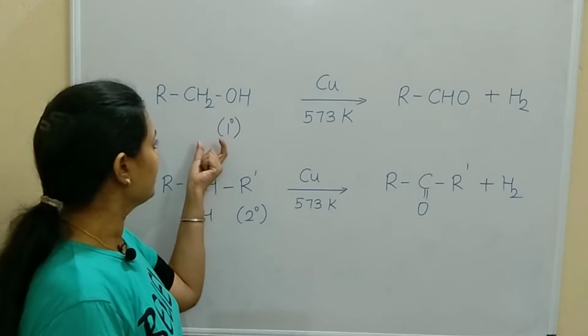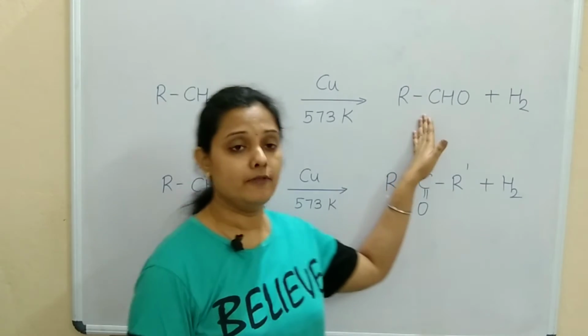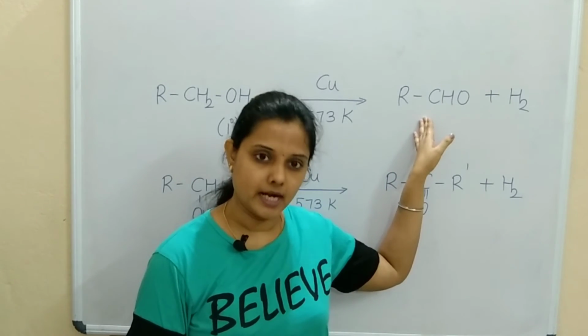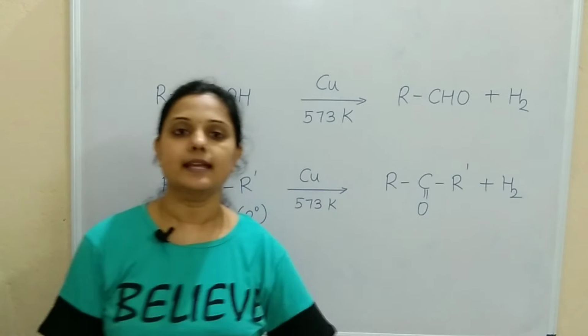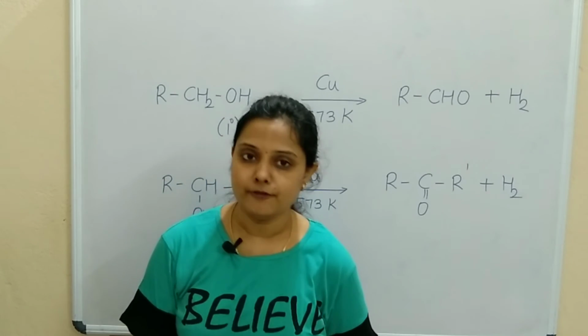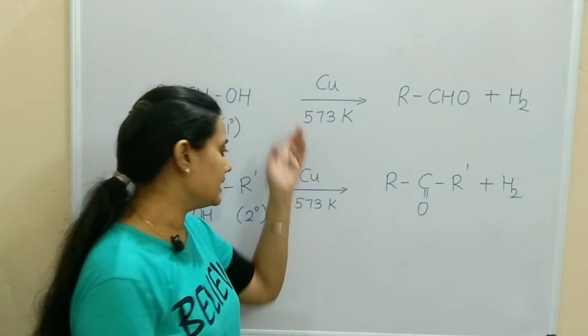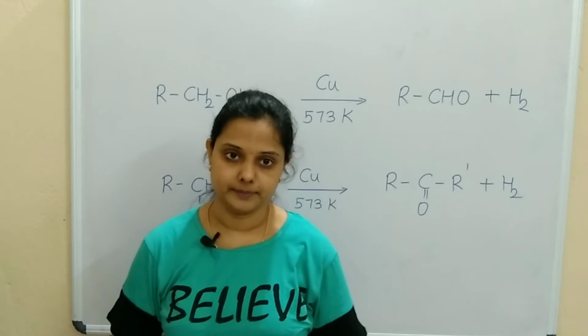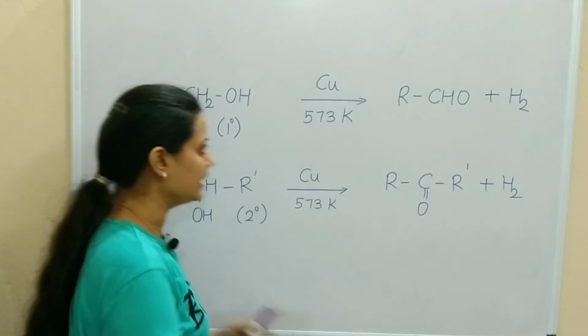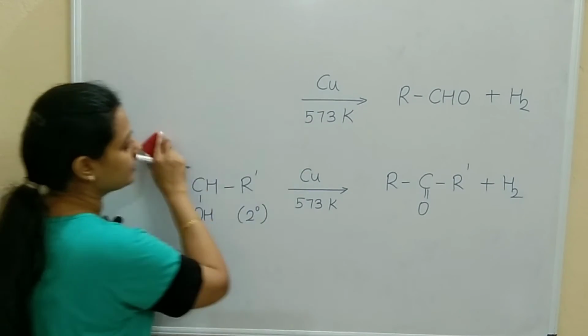Right. So primary alcohols will always form aldehydes on oxidation. Secondary alcohols will form ketones on oxidation. Different oxidizing agents I have written, that's it. We'll check for tertiary now. So tertiary alcohols,